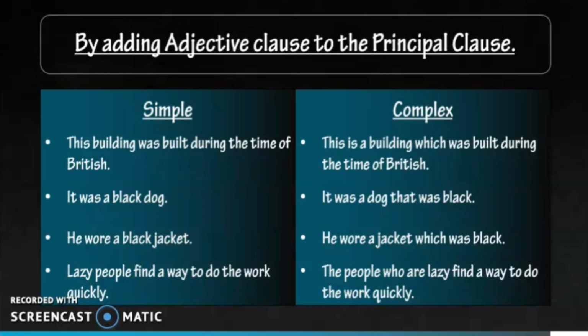Next example, he wore a black jacket. He wore a jacket which was black. It was the same as described in the previous example. The "which was black" was used to modify the noun jacket. Lazy people find a way to do the work quickly. The people who are lazy find a way to do the work quickly. Here we use the adjective clause "who are lazy" as it describes the noun people.